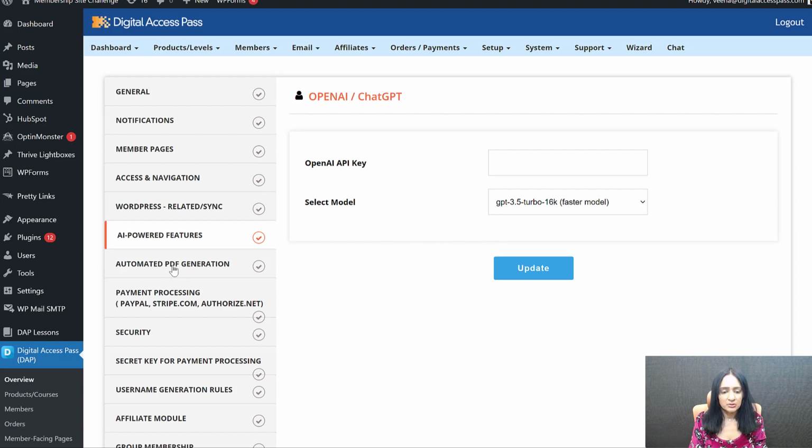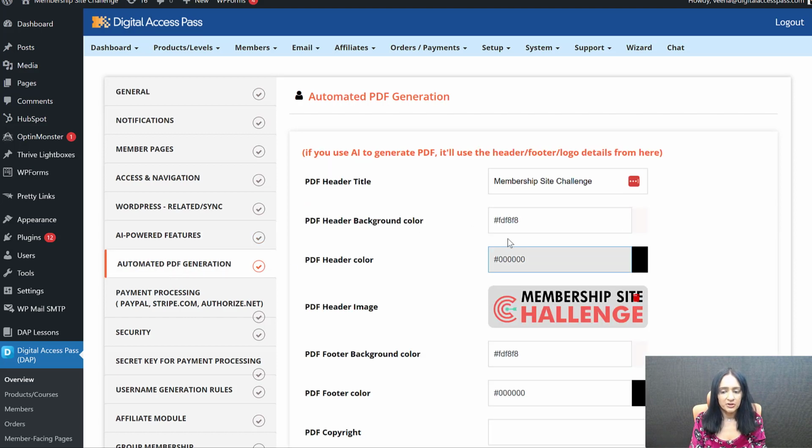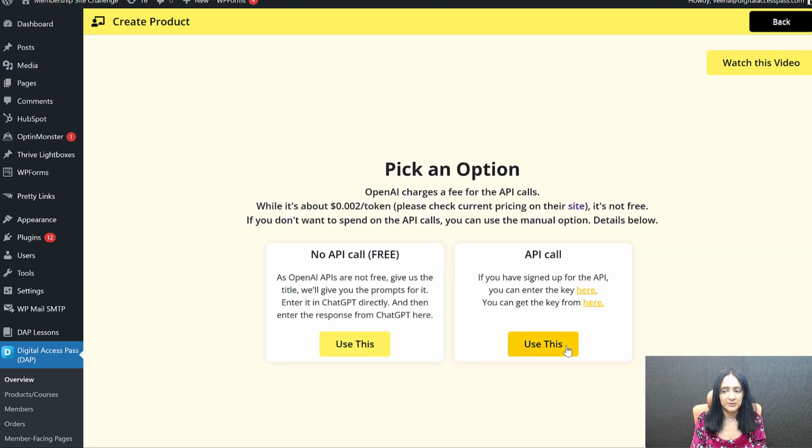And we also have this automated PDF generation option where you can set your logo image and change the colors and title, all that stuff for your PDF. This is only for the header and footer section of the PDF. And everywhere else, all other things you can customize at the PDF level. So you don't have to do that here. So these are the steps you need to complete first.